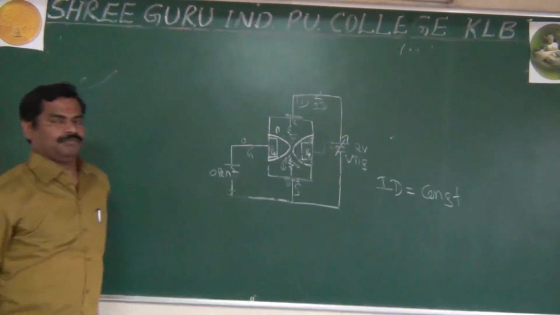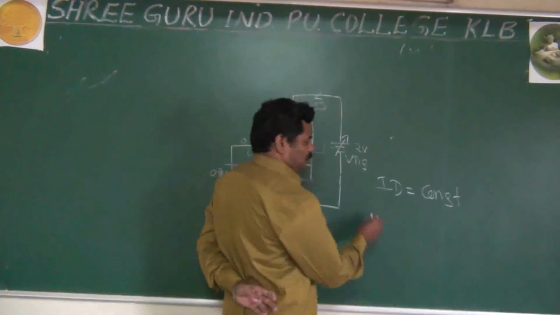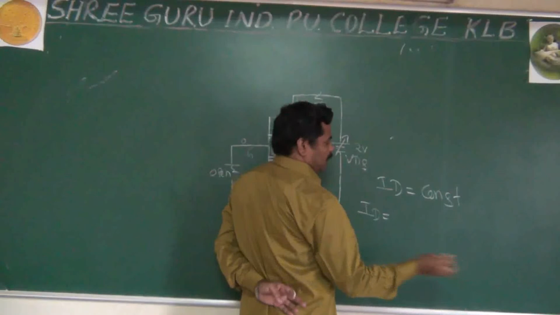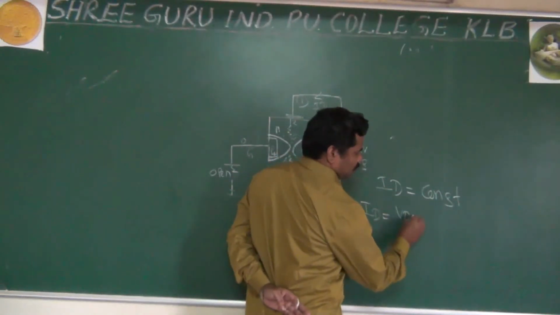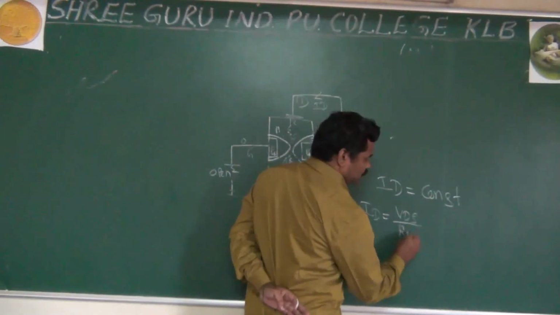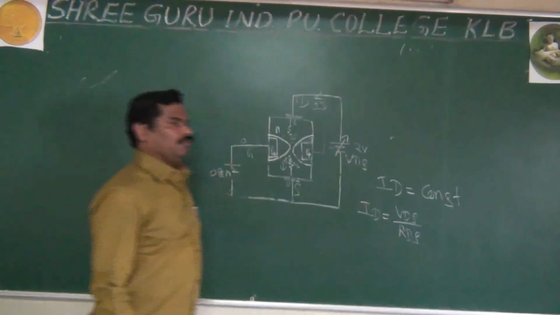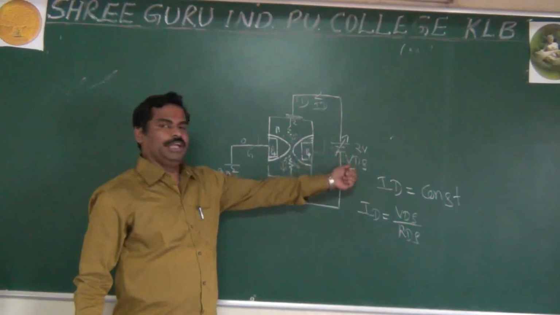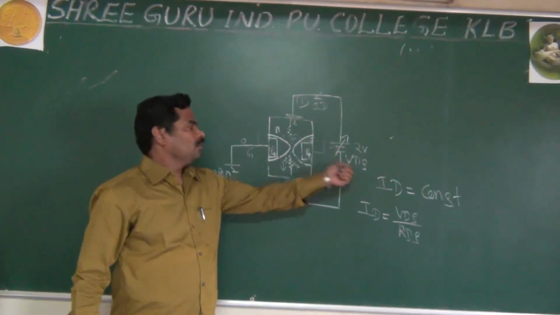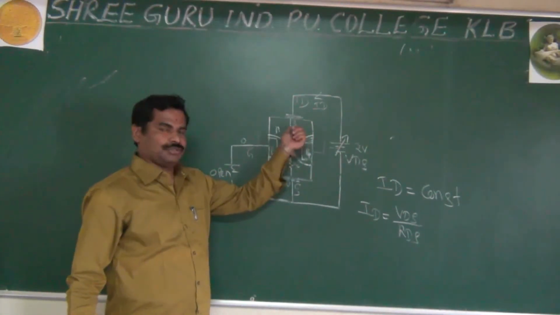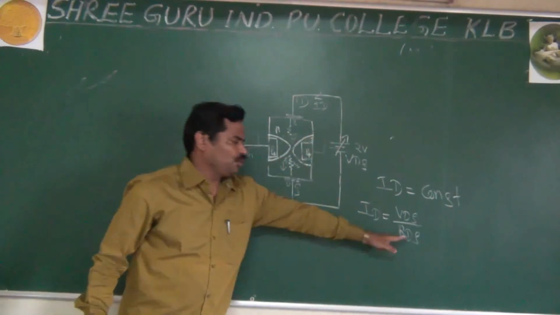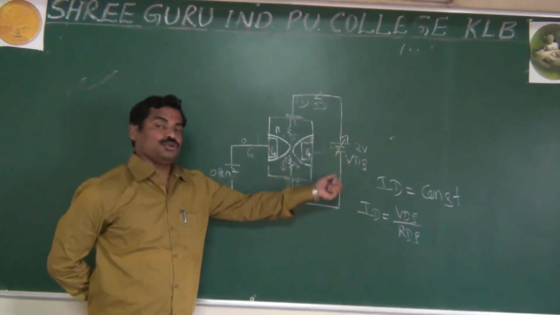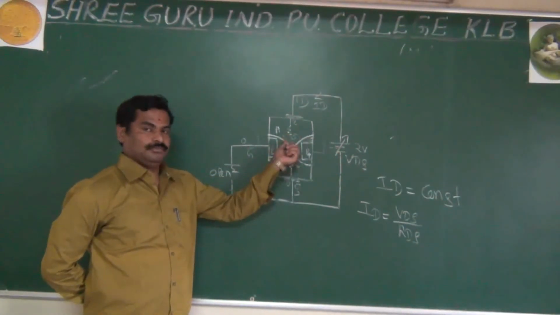Use your Ohm's law. How? Current ID is nothing but V by R, that is VDS by RDS. Actually, what happens here? As you increase VDS, the voltage across RDS, the drain to source voltage, increases.